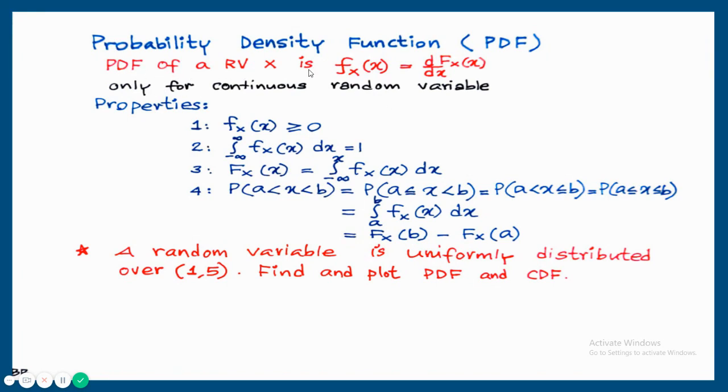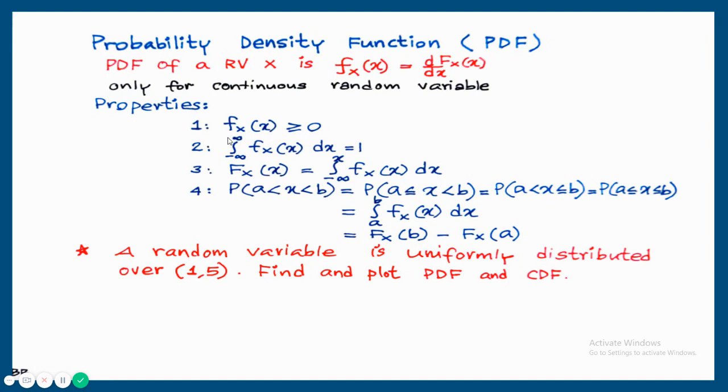The PDF of a random variable x is defined like this. fx of x is d by dx of the cumulative distribution function, d by dx of Fx of x. That is, the derivative of the cumulative distribution function is known as the probability density function. For a discrete random variable, the probability mass function is the probability of the random variable, because for a discrete random variable, probability can be defined for each random variable. But for each random variable in a continuous random variable, probability will be 0. It is actually undefined.